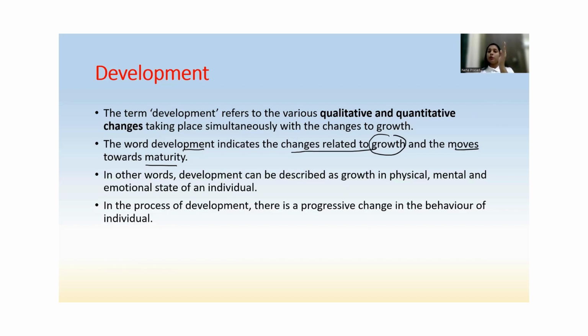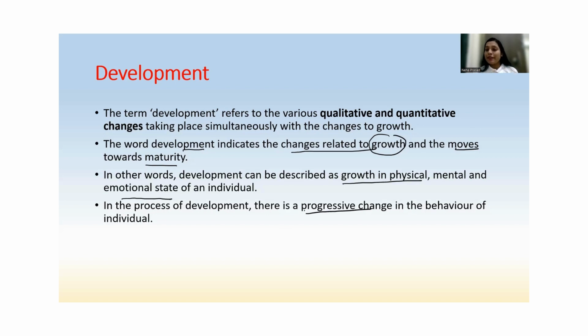It includes both growth as well as development, in terms of emotional, social, and physical. So let us see what is written here. Development can be described as growth in physical, mental, and emotional state of an individual. And there is a progressive change in the process of development. There is a progressive change as we grow and mature.